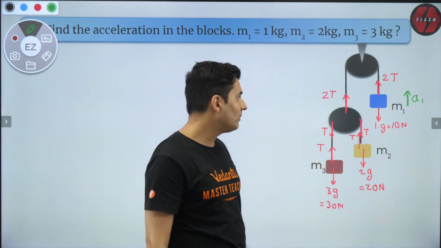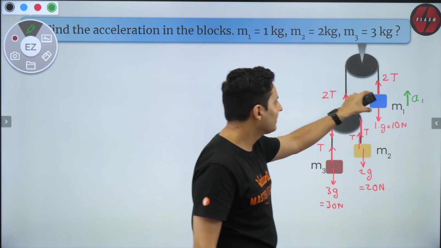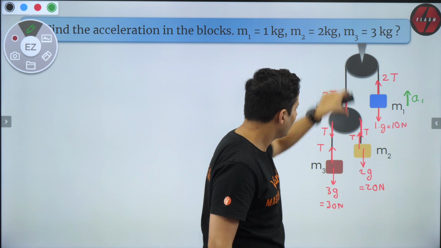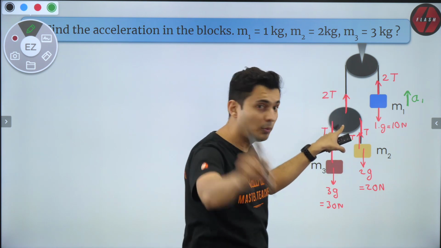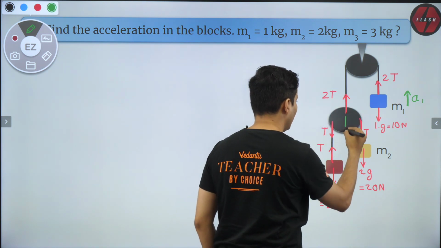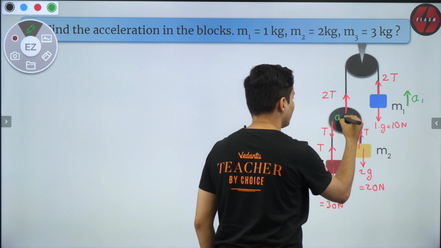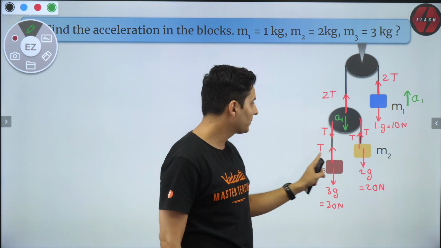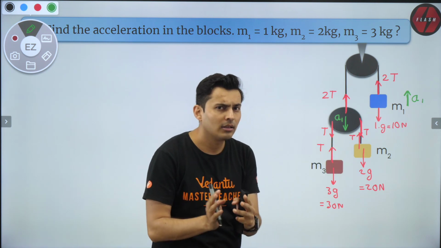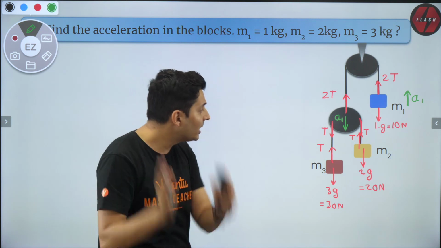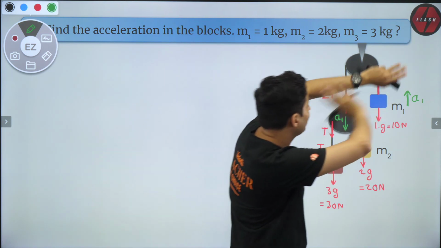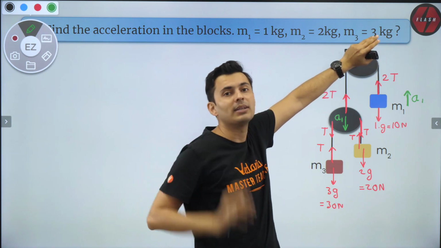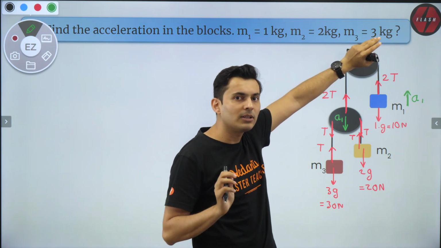Where is this measured from? Ground. If this goes up, the string goes up, the string falls here, and this pulley comes down. So this pulley, believe me, will come down with the same acceleration A1. The pulley's center will come down with the same acceleration magnitude. Great. Now think this way. Just forget everything else. Just look at this pulley, M3 and M2. Nothing apart from that.